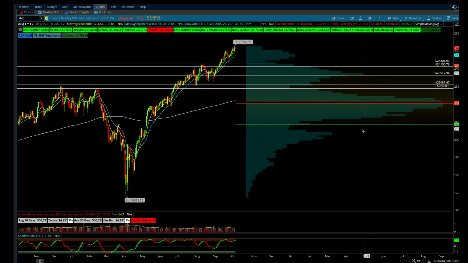Want to do a little update here on the E-mini S&P futures as well as the Nasdaq 100. And it looks like I have the NQ Nasdaq 100 already pulled up, so I think we'll get started with that.